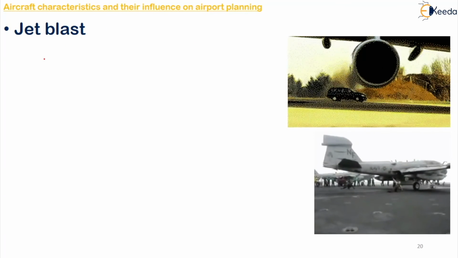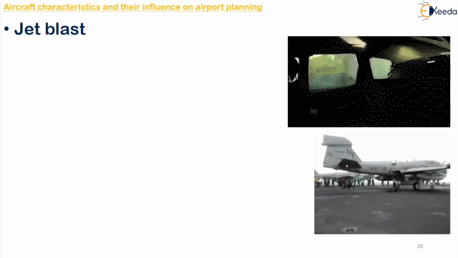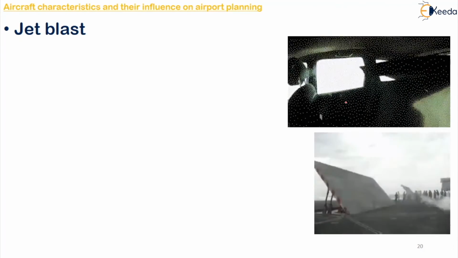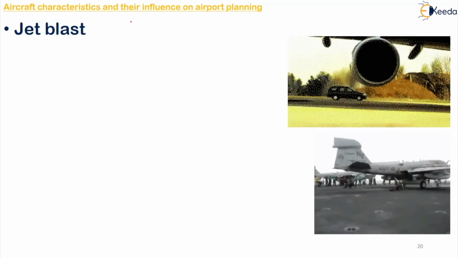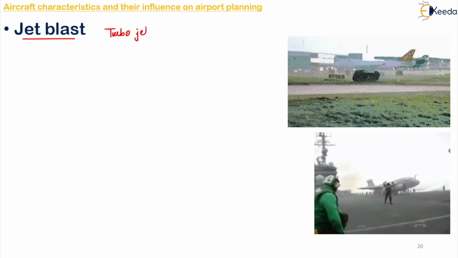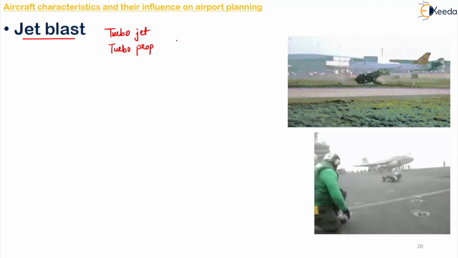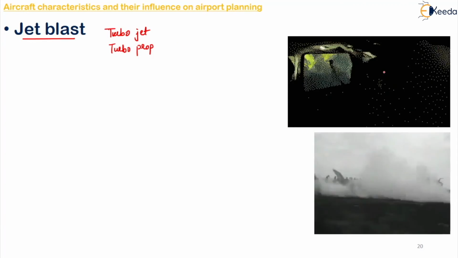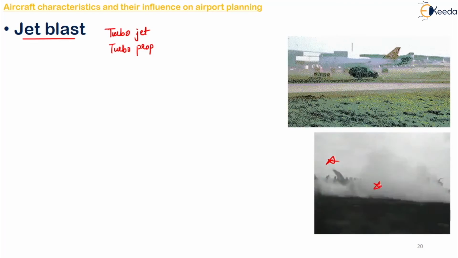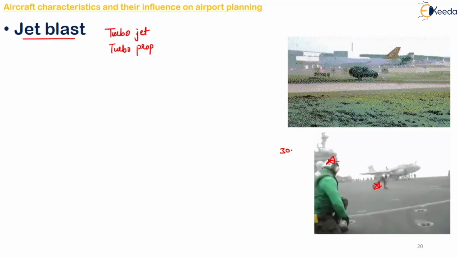Next, moving on to your jet blast. What is this jet blast? You can see in this figure, see here, this GIF is showing you the jet blast. Normally whenever you have your turbojet or turbopropeller aircraft, it will eject very hot exhaust gases at a relatively high speed or intensity, almost around 300 kmph.